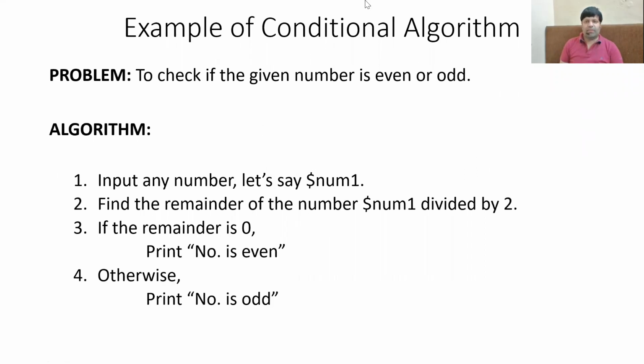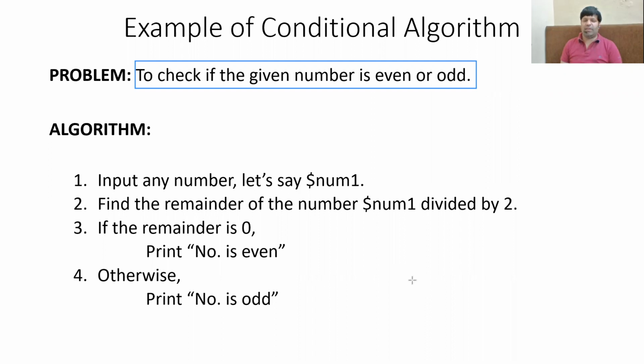So here we have written a conditional algorithm. We will see why we call it a conditional algorithm. The problem in hand is to check whether the given number is even or odd. First of all, we need to understand what is even or odd. Any number, if divided by 2, gives a remainder 0 is called even. If any number divided by 2 gives a remainder 1, then it is called an odd number.